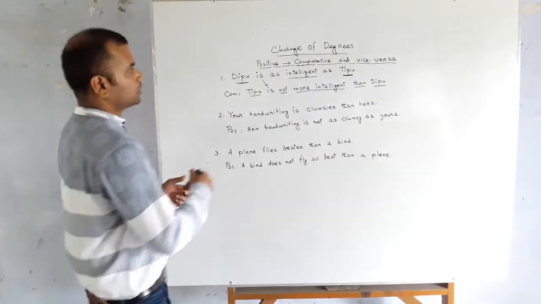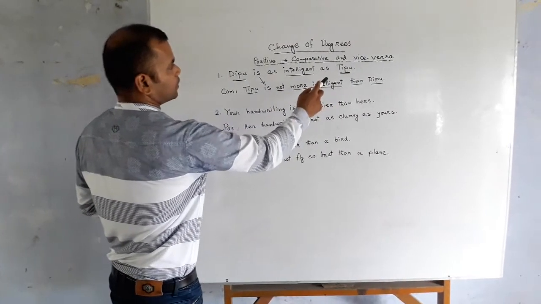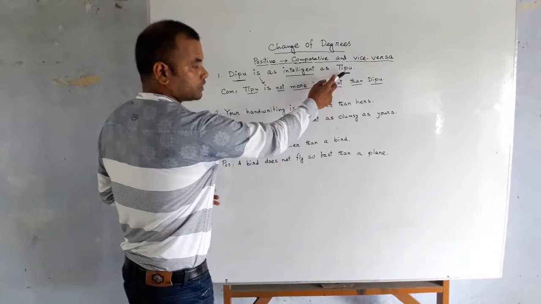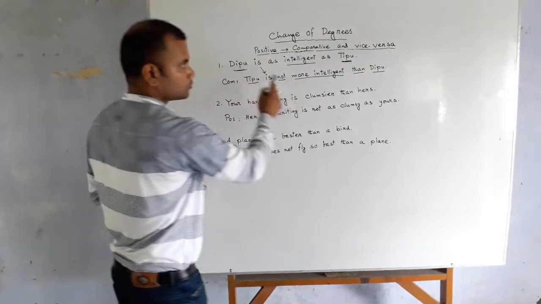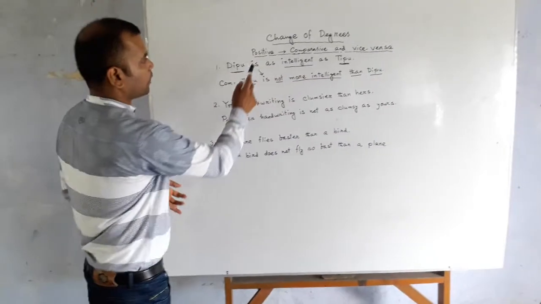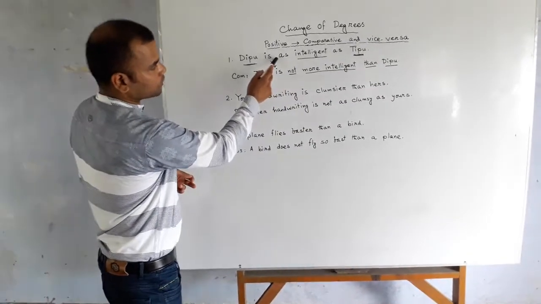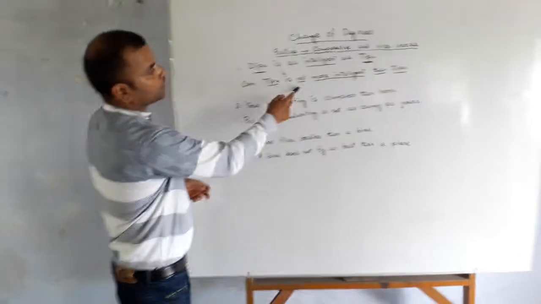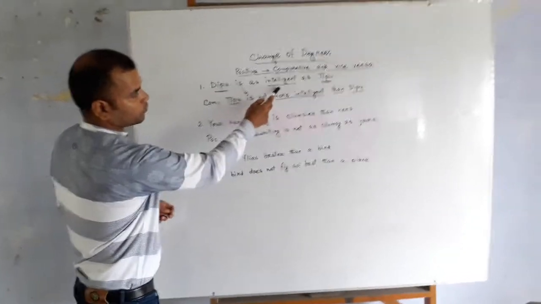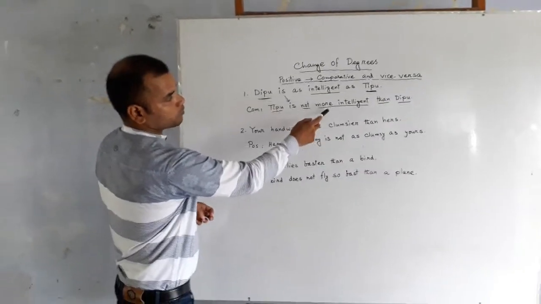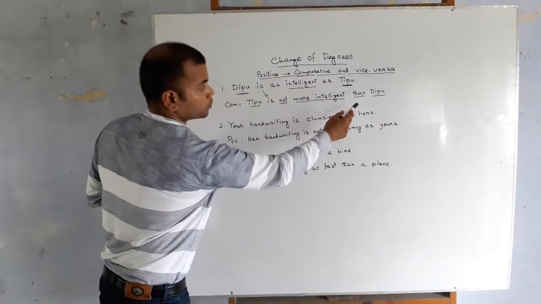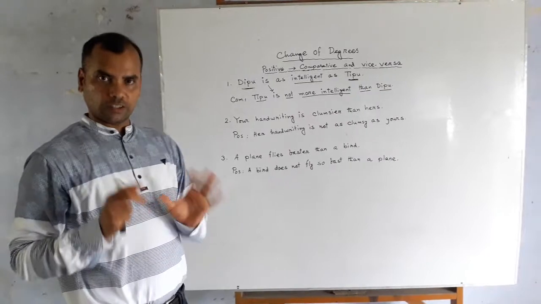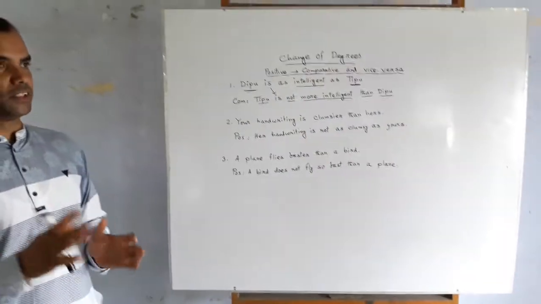That is, Tipu in this sentence is at the end, it will come at the beginning. Deepu here is at the very beginning, it will go to the end. And verb will be here. If there is no not here, you have to put a not here. Then you have to use the comparative form of this adjective, that is more intelligent. Then you know that after comparative you have to use than. So I think that all of you have understood this example.